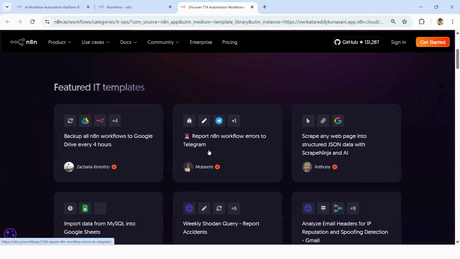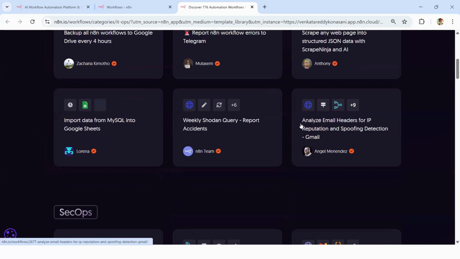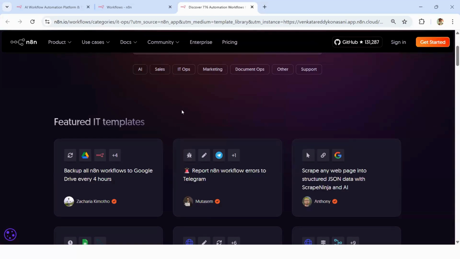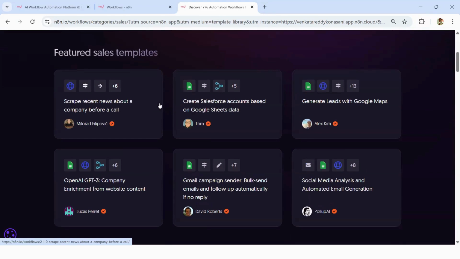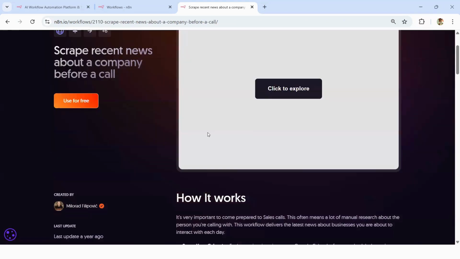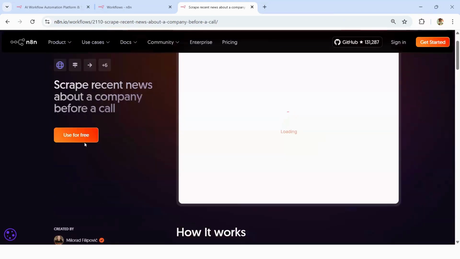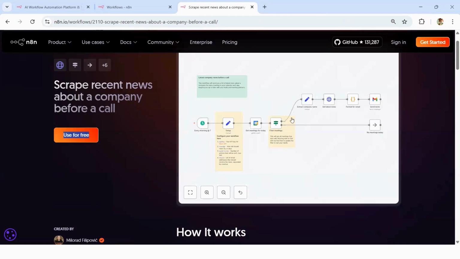For example, somebody has created a particular template, analyze email headers for IP reputation and spoofing detection. So these are the IT templates. Sales related templates, if you're interested in sales related templates: scrape recent news about a company before a call, create Salesforce account based on Google Sheets data. So if I want to see how this works, you can click here to explore and you can use it for free as well. And these are the nodes.